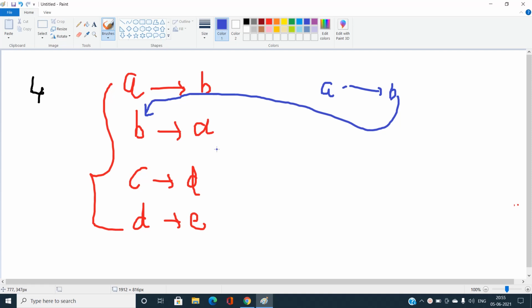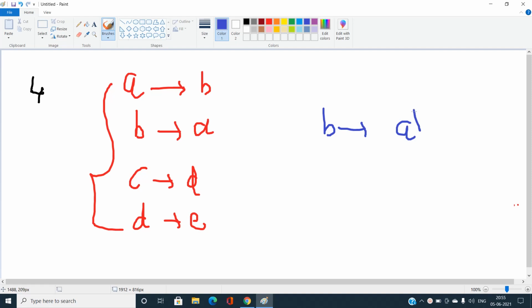We cannot change A to B. So how can we do that? Let's ask person 2 to change his or her username. So I will ask the person to change from B to A, but A is already present over here. Can we change that? No, we cannot. So how are we going to do that? You can easily see it is forming a cycle.